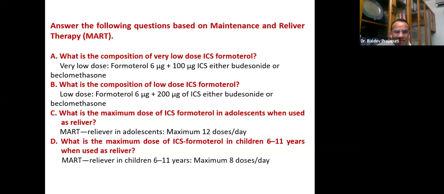Please remember, reliever in children 6 to 11, maximum 8 doses per day. Adolescents, you can go 12 doses per day. But in 6 to 11 years, 8 doses per day. I think this is very important and very prominent changes are there.